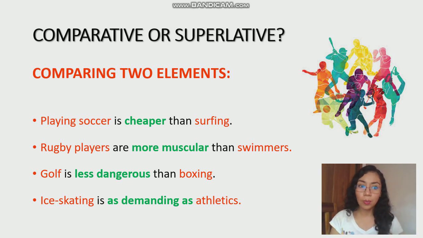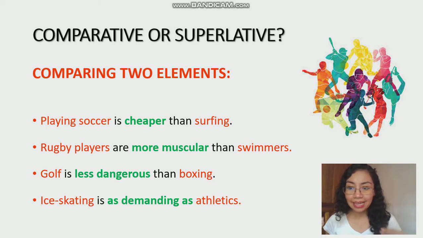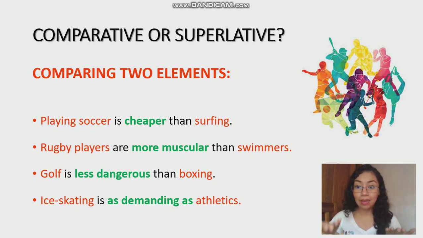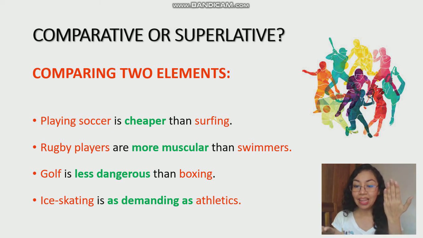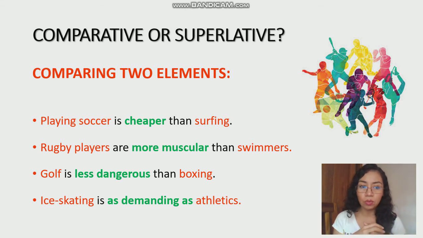The same with the second one. Rugby players are, in this case, we are adding the word more, more muscular than swimmers. But it's the same. You are showing that one thing is better than the other. Okay? So, when we want to say the opposite, when you want to say, for example, that one thing is less than the other, well, you use the opposite structure, which is this one.